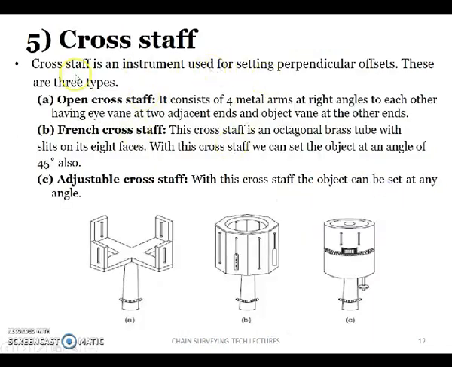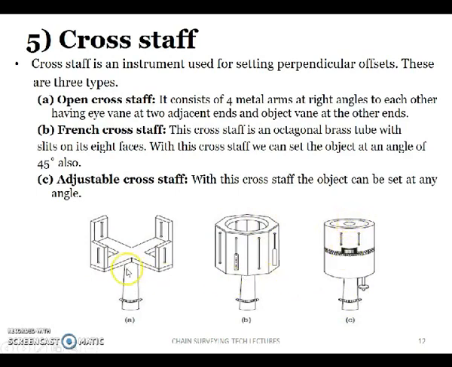Next, cross staff. Cross staff is an instrument used for setting perpendicular offset. So suppose a line is there, in order to set a perpendicular line to that line, that perpendicular line is called an offset in the chain survey terminology. In order to set that, you can use the cross staff. You have different types of cross staffs. This is called open cross staff, this is called French cross staff, and this is called adjustable cross staff.